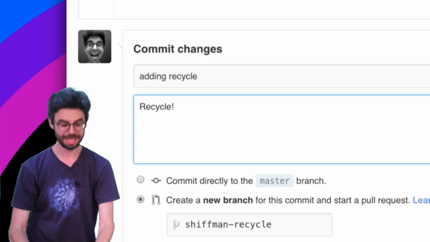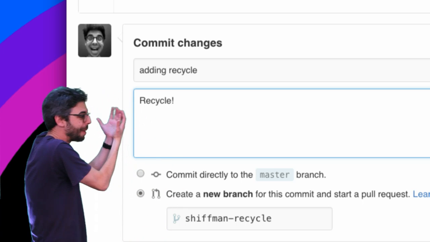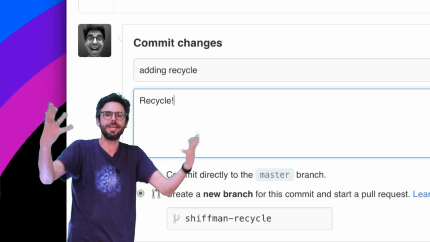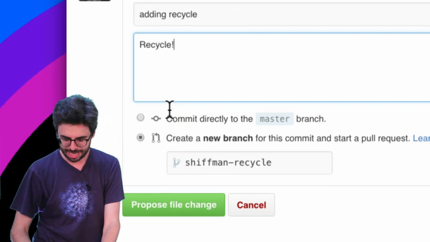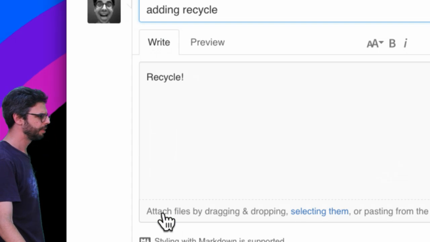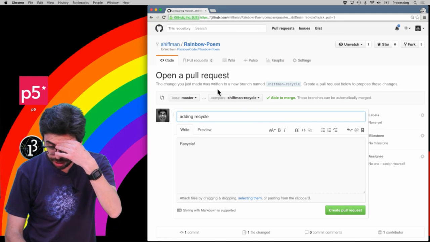Recycle. So, I'm doing a terrible disservice to the world by not putting in excellent, thoughtful commit comments, but you should be more thoughtful about that. And then I'm just going to do propose file change.